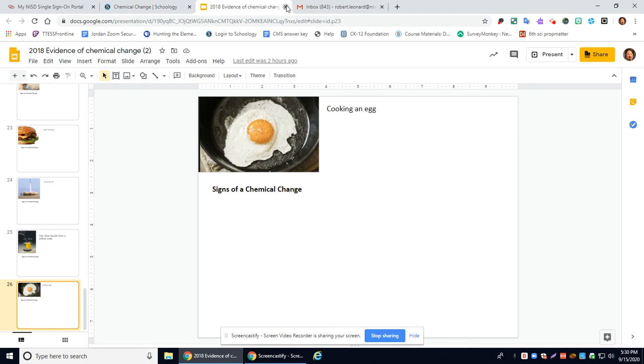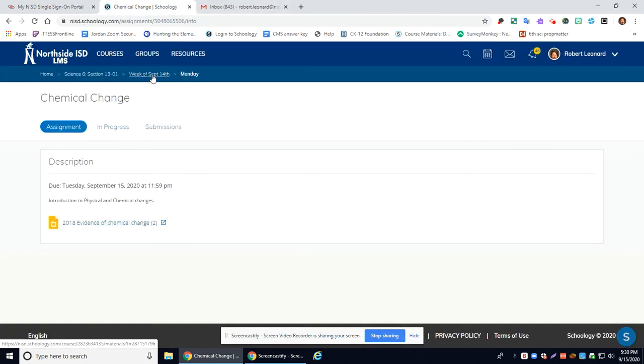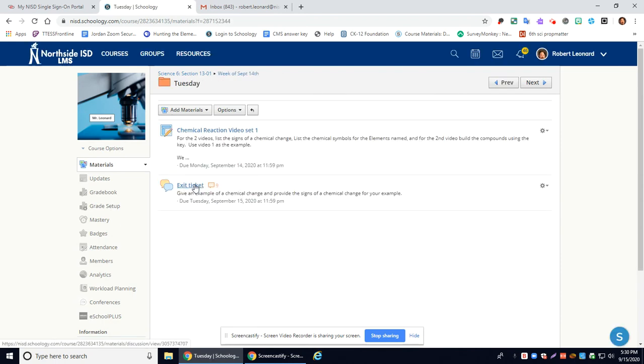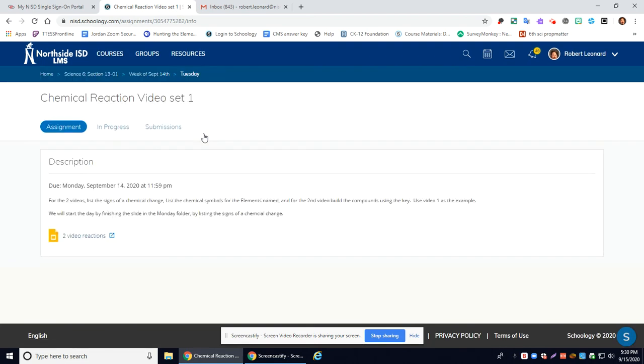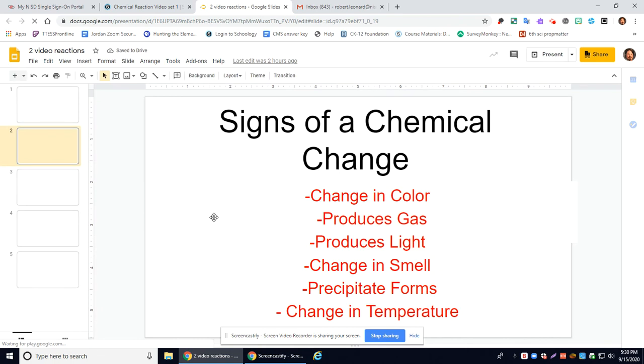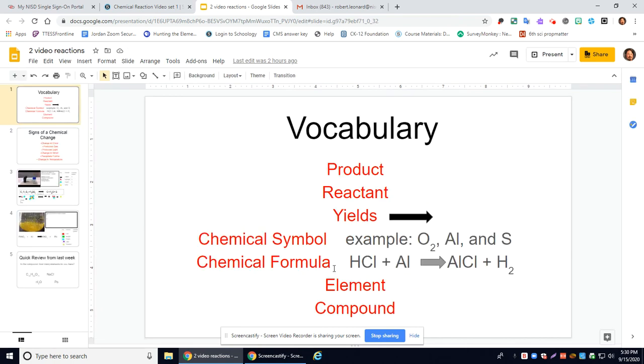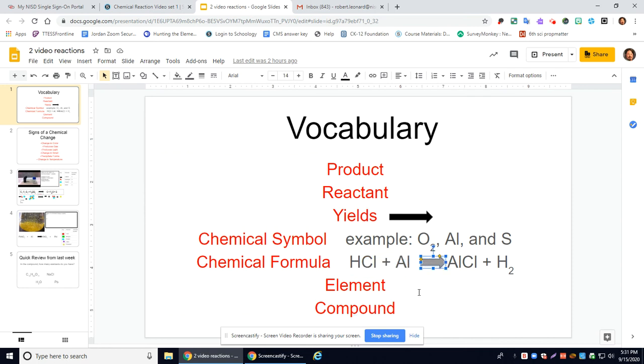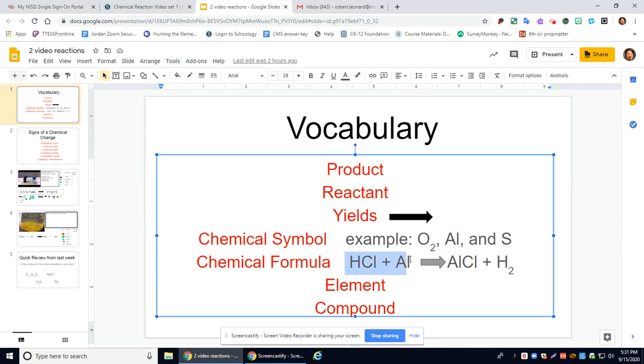Then from there, we went to Tuesday, and we went through the vocabulary. A product is what is made in a chemical reaction. This is what is made in a chemical reaction. This product. The reactant is what goes into it. And then this arrow is read as yield. So the way I would read this chemical formula is that the reactants yield the products.